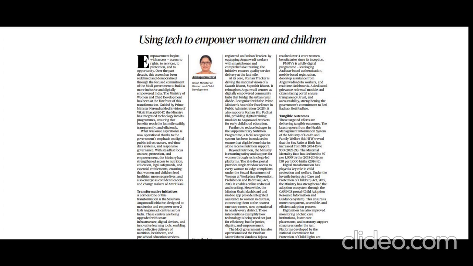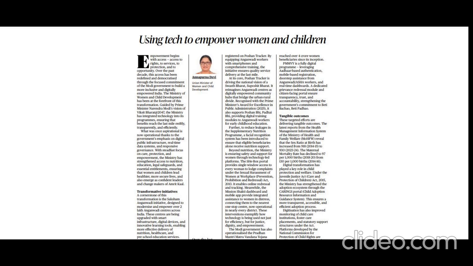Okay, first one is the Saksham Anganwadi. Okay, so what is special with this? Saksham Anganwadi modernizes over 2 lakh centers with smart tools for nutrition and education. And the second one is the Poshan Tracker. Please make a note of this. Okay, and what does this do? It enables real time data monitoring for over 10 crore beneficiaries.